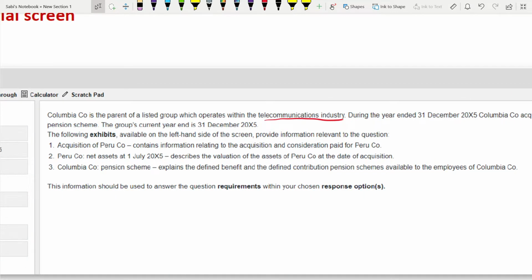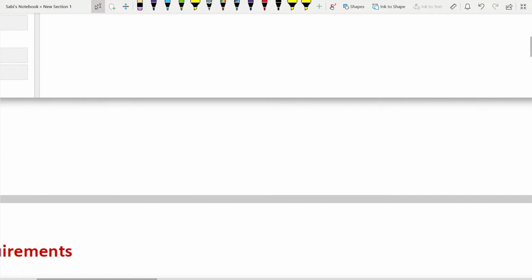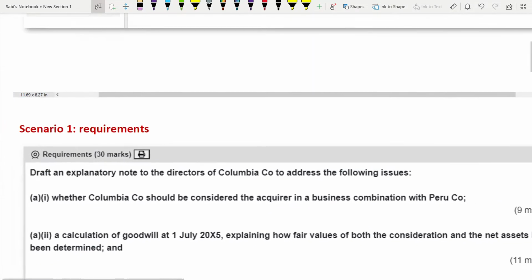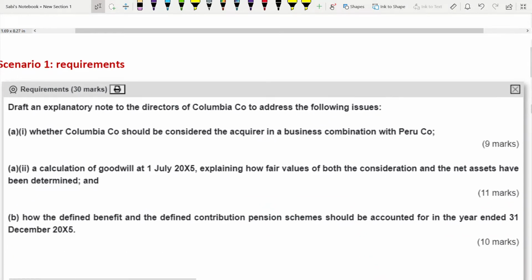So that means we have a pension scheme as well here, which is your IAS 19. Okay, and we have the exhibits. So the first exhibit is regarding the acquisition of the subsidiary. Second is about the net assets, also the valuation of the assets, and the third one is regarding the pension scheme. So now, before we go to the case study, let us first go through the requirements.